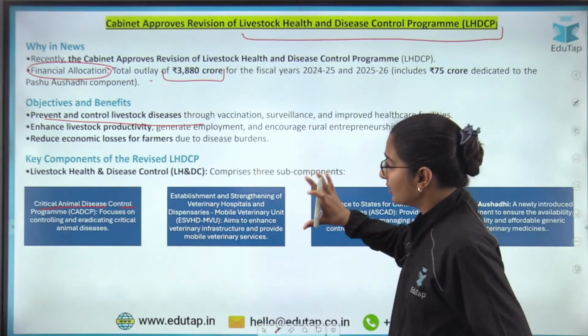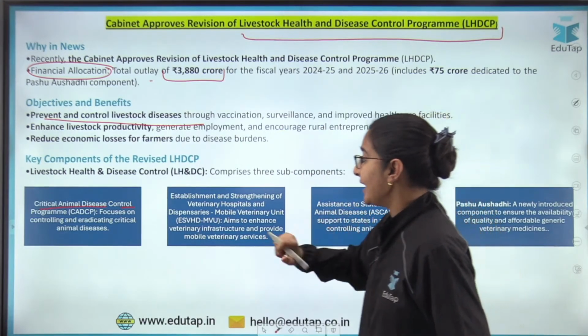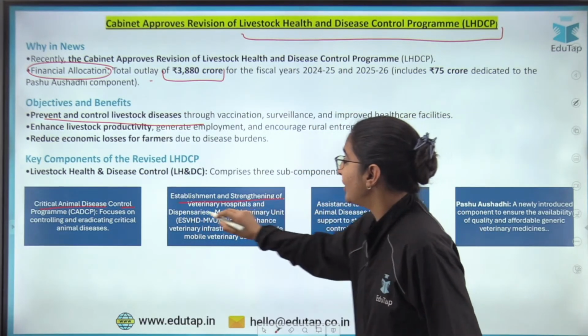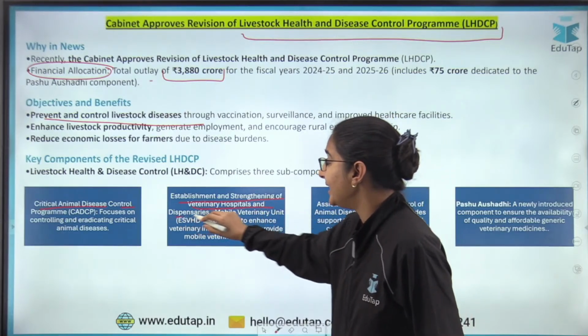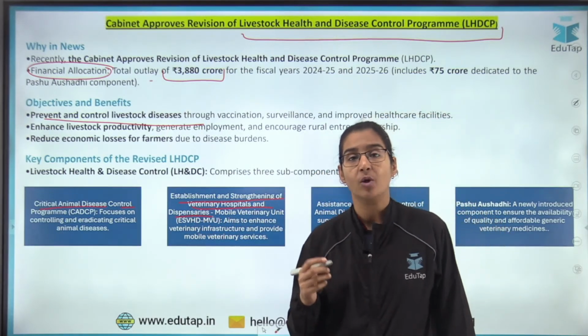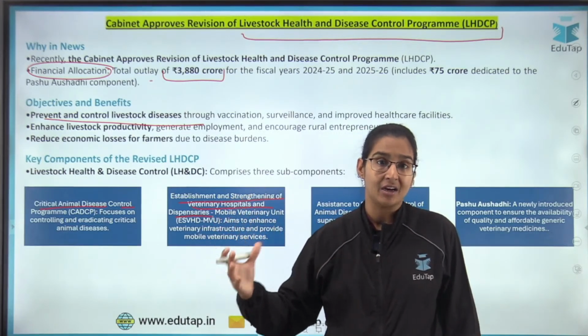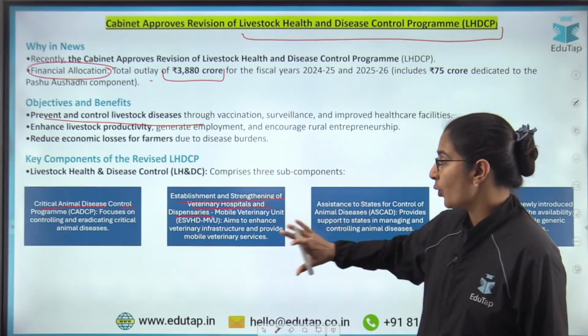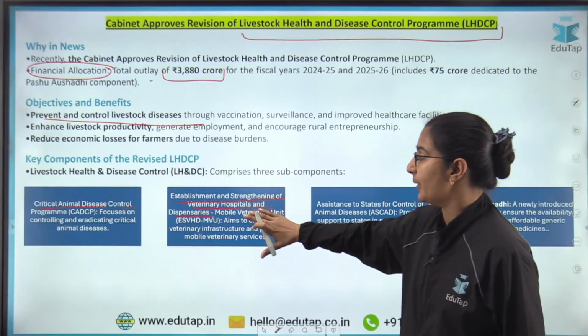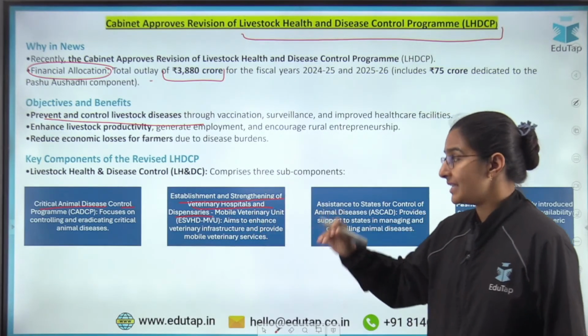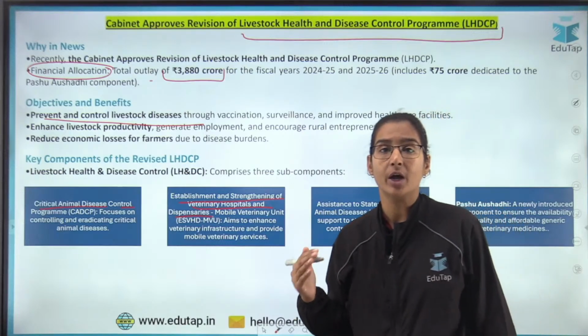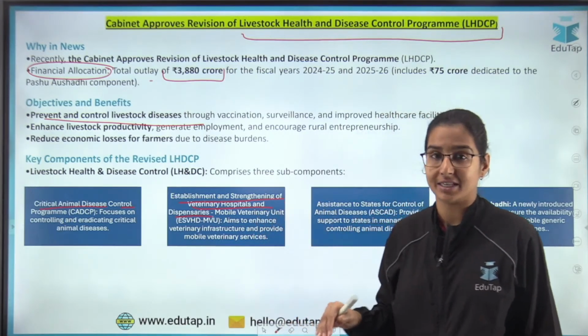Now, let's talk about the second component. The second component is the establishment and strengthening of the veterinary hospitals and dispensaries, to make sure that the veterinary infrastructure is robust and reaching the last milestones. We are going to focus on this particular component. We are going to establish the veterinary hospitals, and we are going to strengthen the already existing ones.